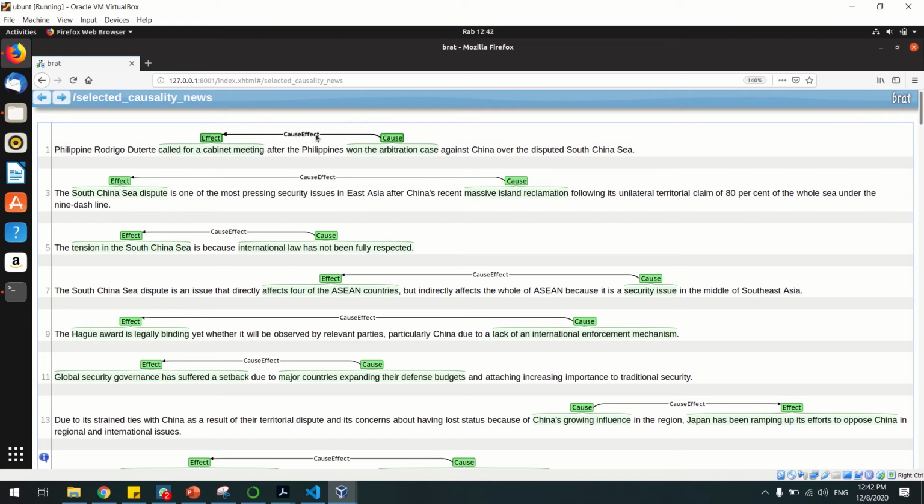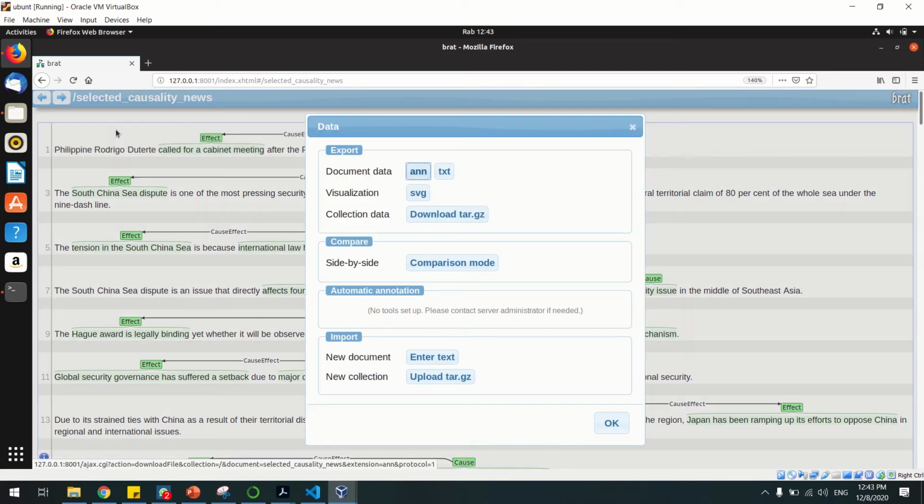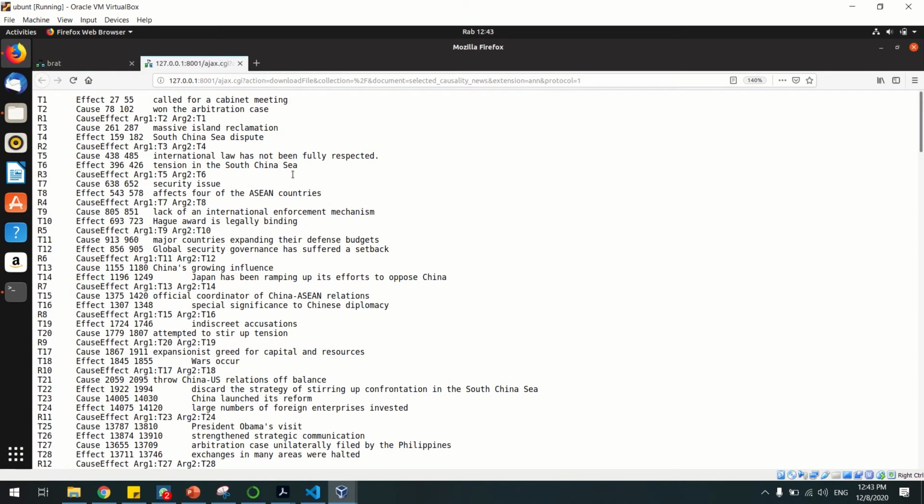This is the binary relation which will be extracted later on, and this is the causal cue that was determined previously. After that, all this data will be presented in ANN format. So this is all the data in ANN format, and then using this format,